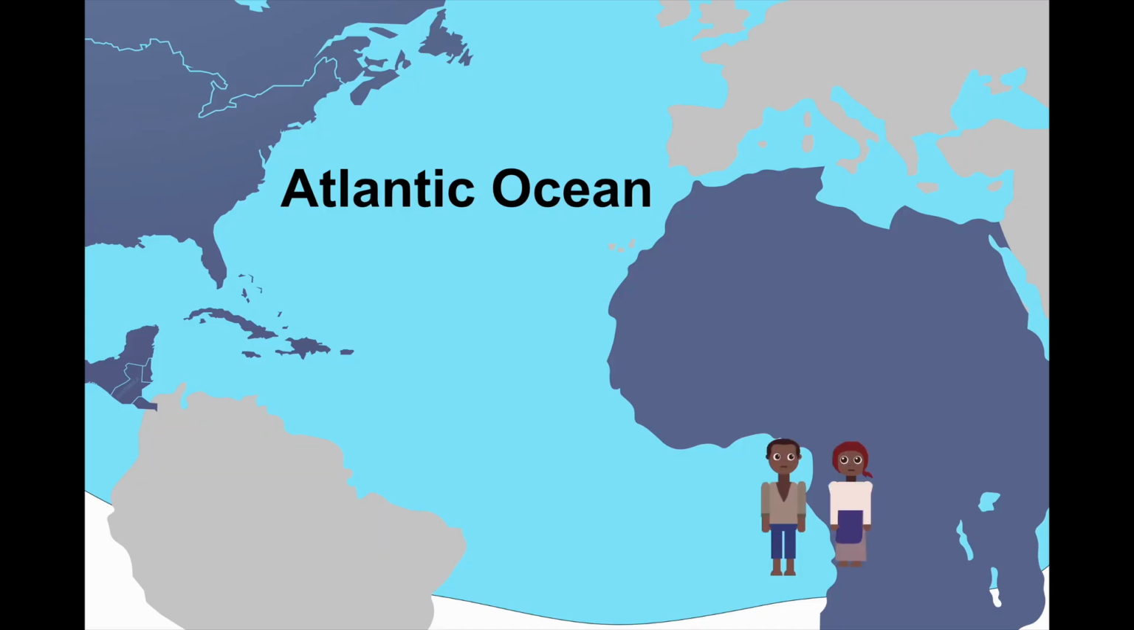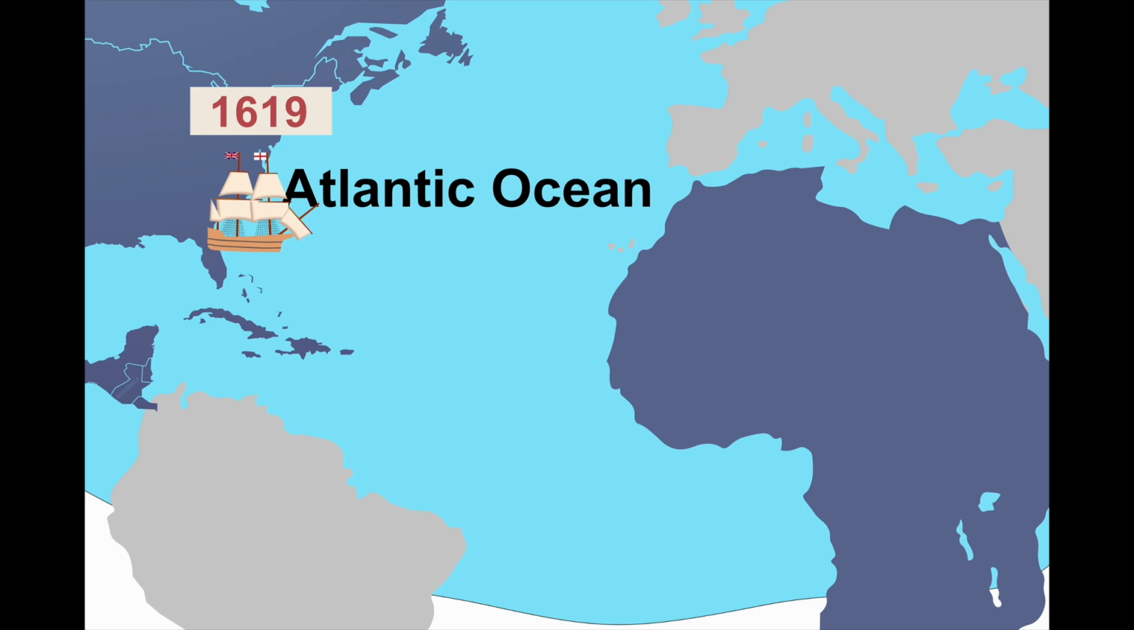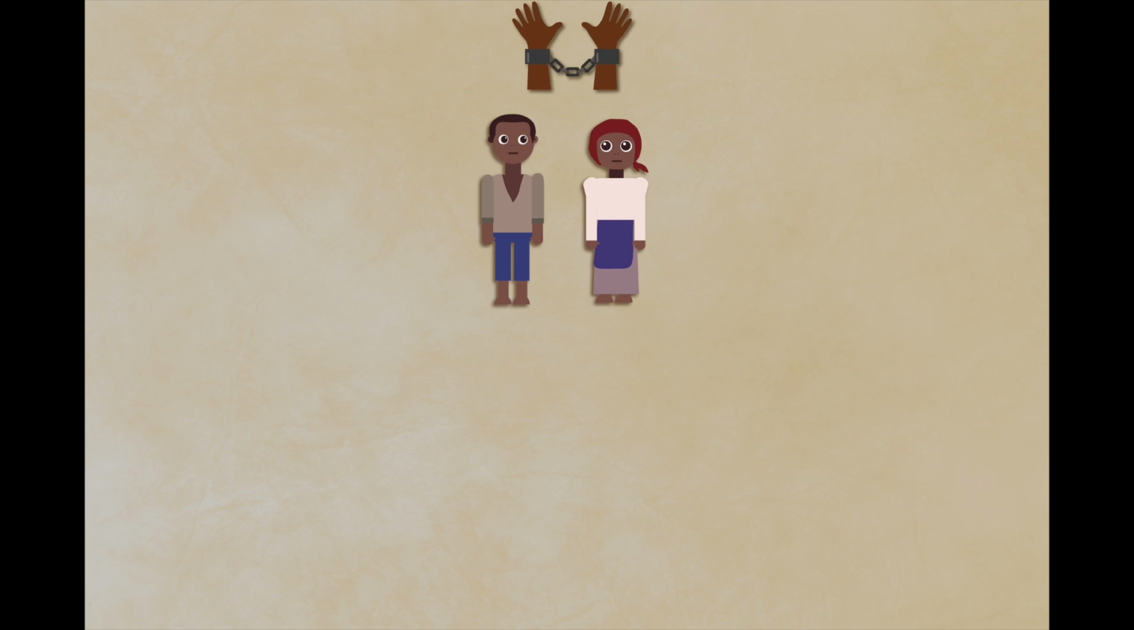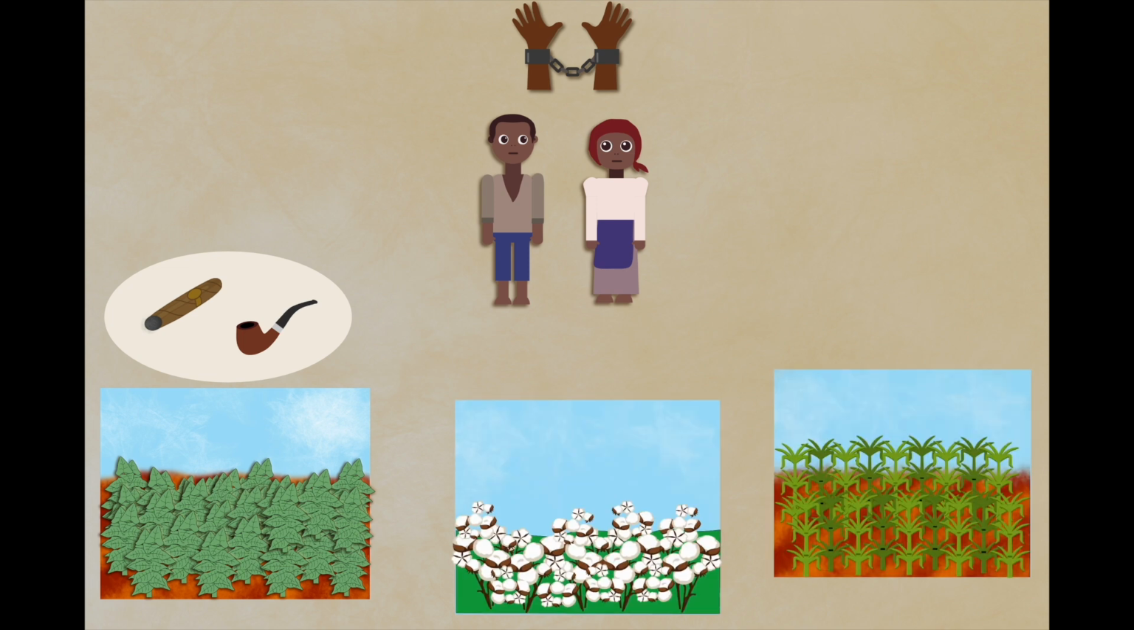People from Africa were taken to be used as slaves in North America. Africans were first brought to Fort Comfort, Virginia, in August 1619. They were made to work on plantations that had crops such as tobacco, cotton, and sugar.